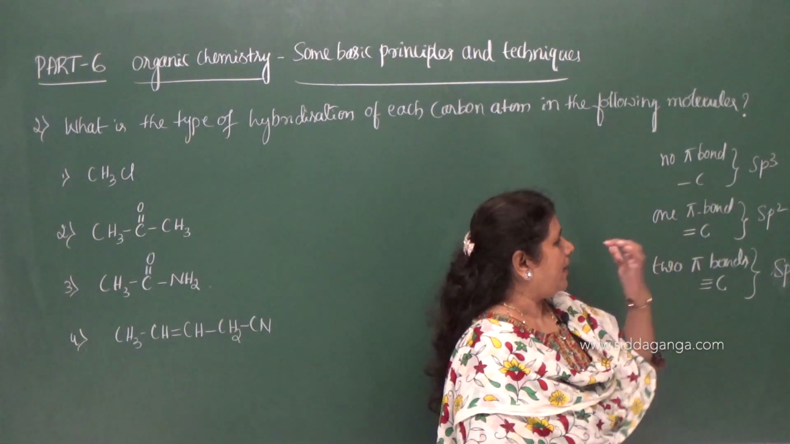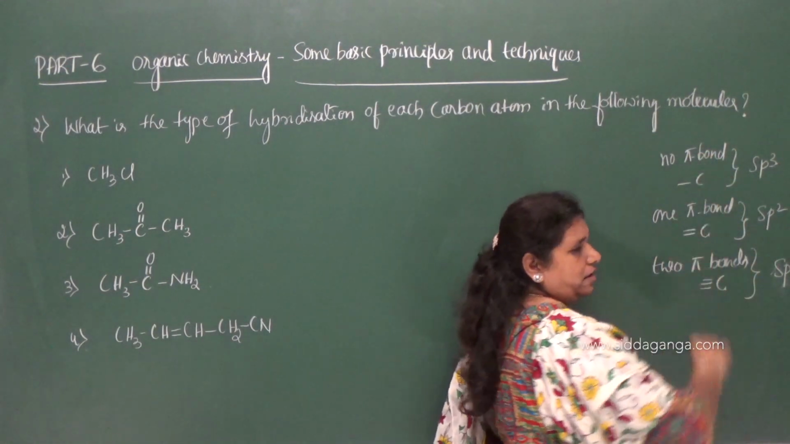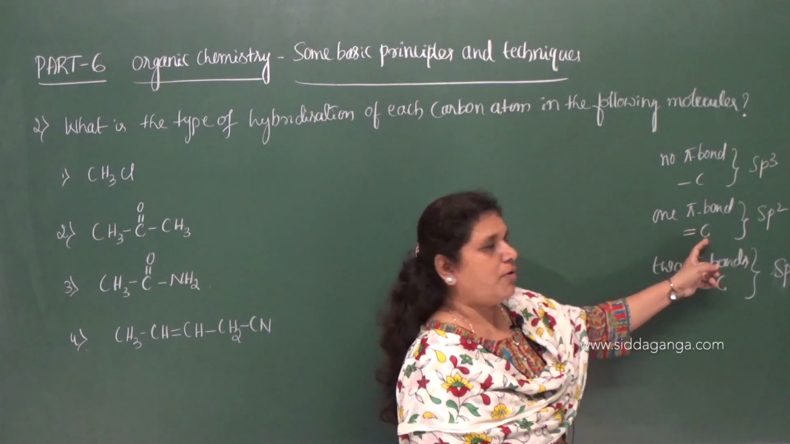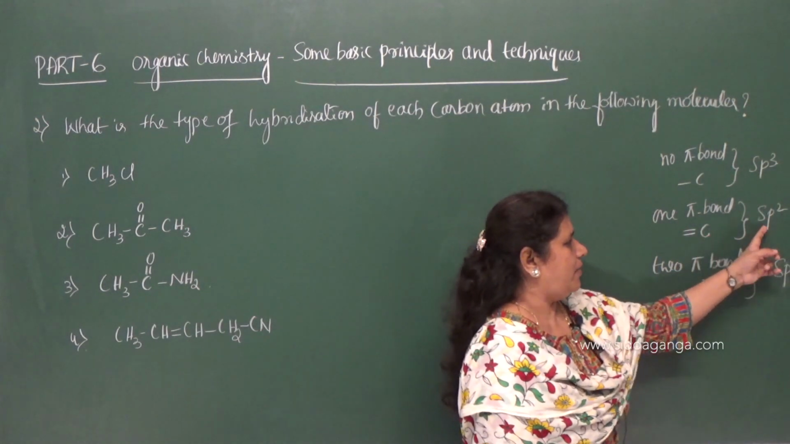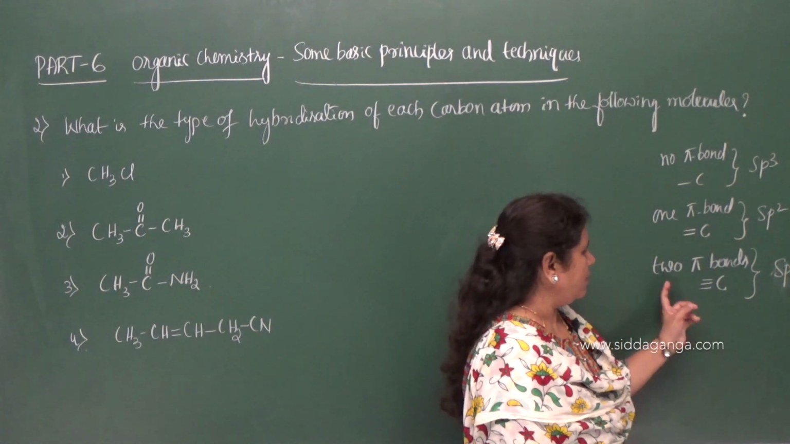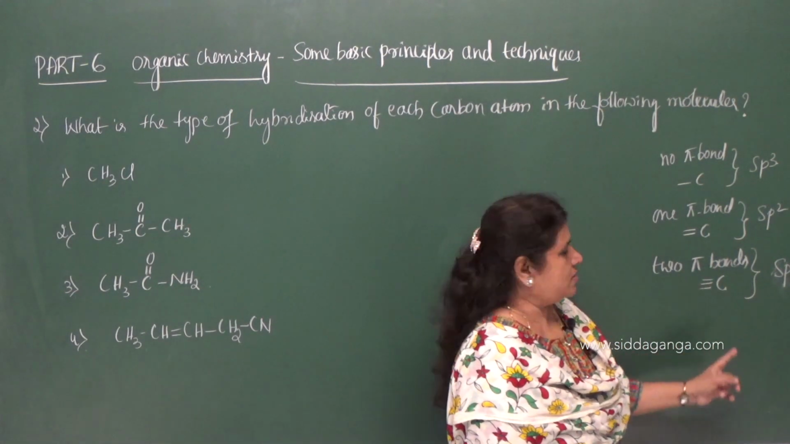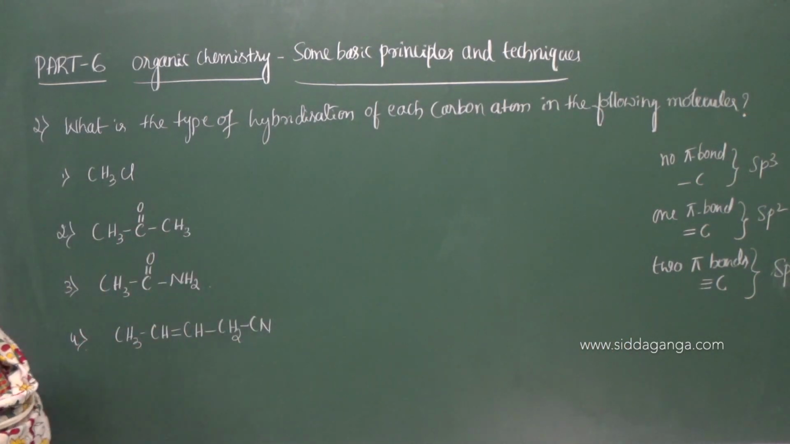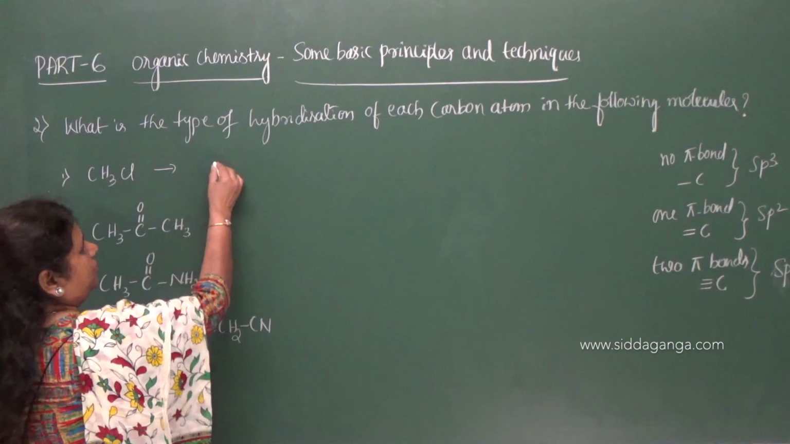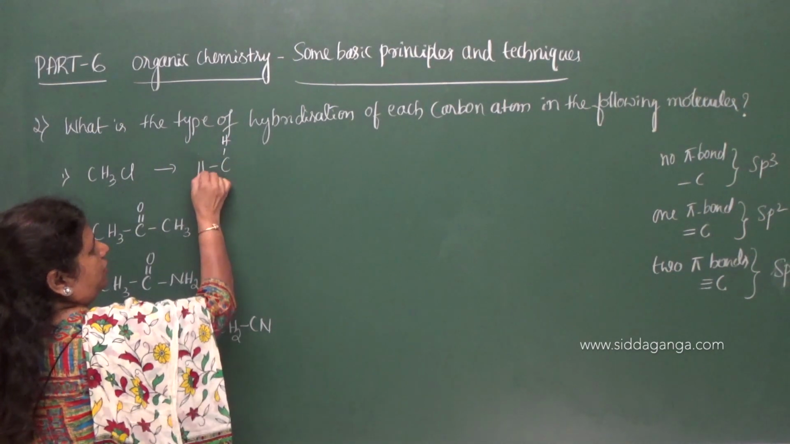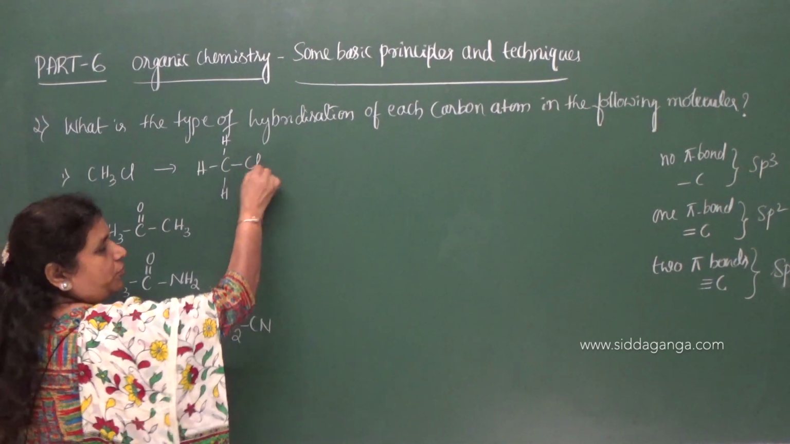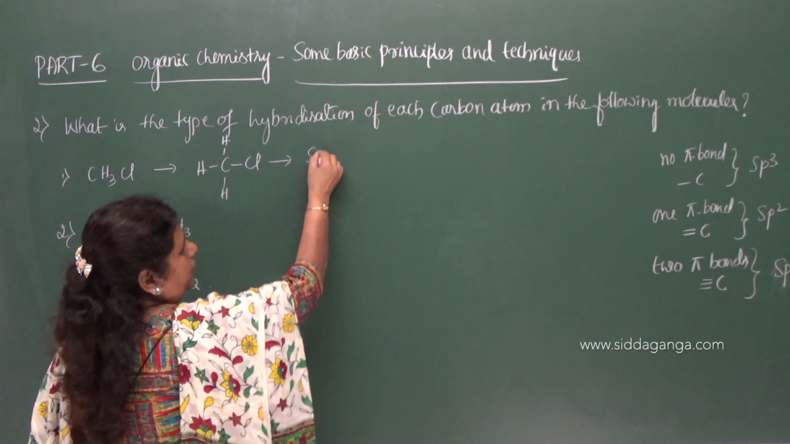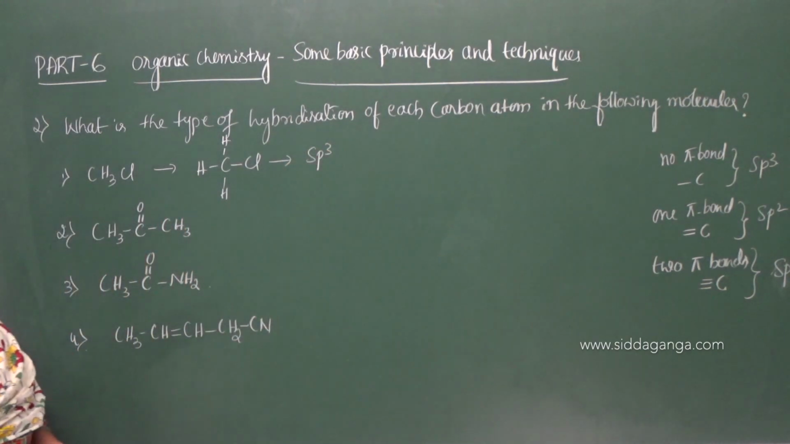So no pi bond by a carbon, then it is sp3. A single bonded carbon always gives sp3 hybridization. If it forms one pi bond, a double bonded carbon gives sp2 hybridization. Two pi bonds, that is a triple bonded carbon, gives sp hybridization. In this case it forms only single bonds, because this is the structure of methyl chloride. Since it forms single bonds, the carbon undergoes sp3 hybridization.